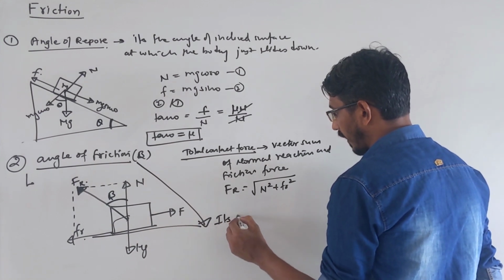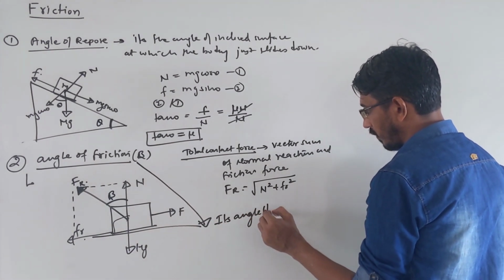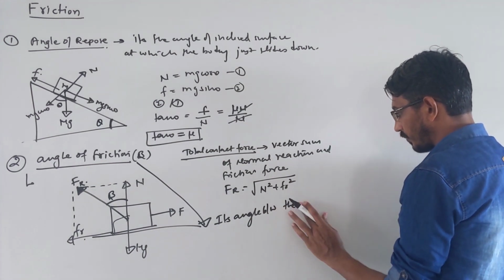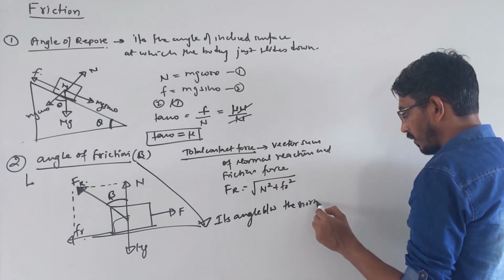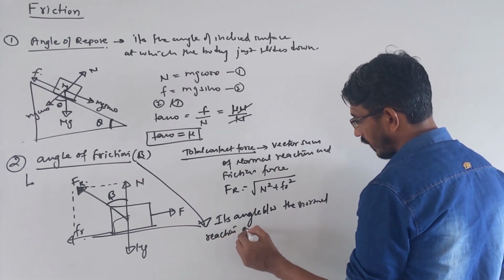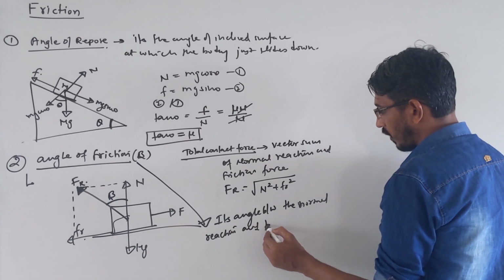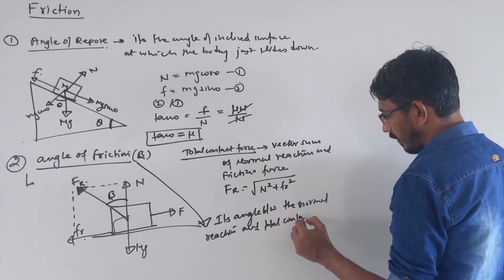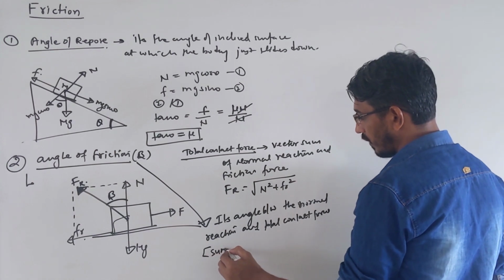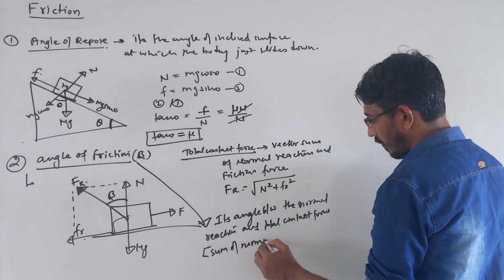It is the angle between the normal reaction and the total contact force. And this total contact force is nothing but the sum of the normal reaction and the frictional force.